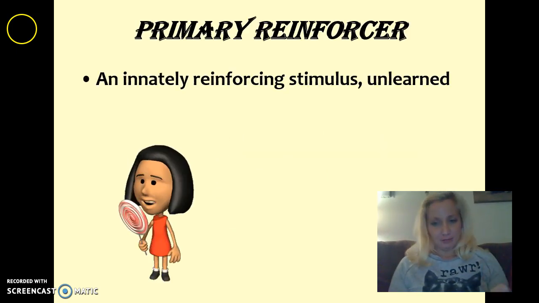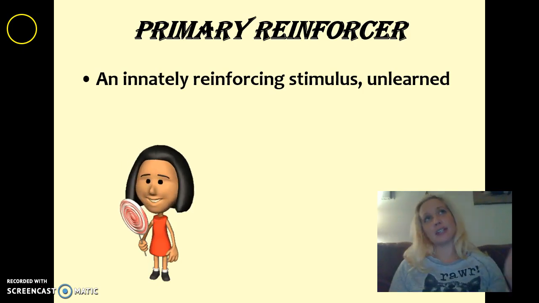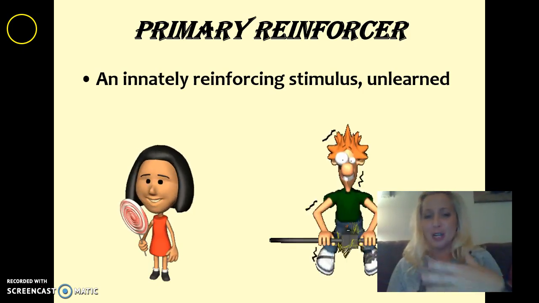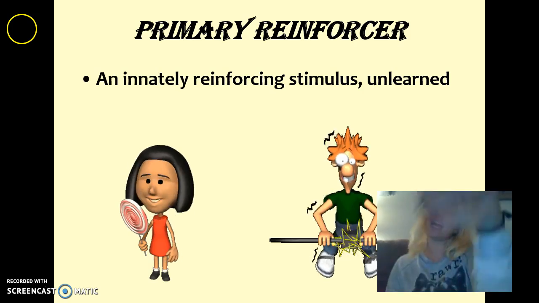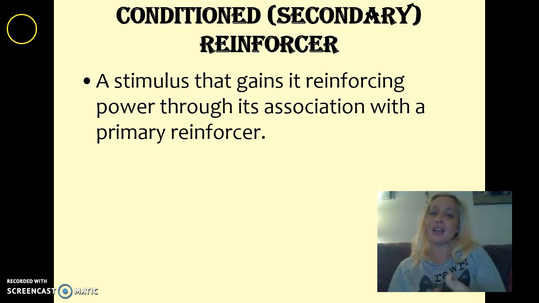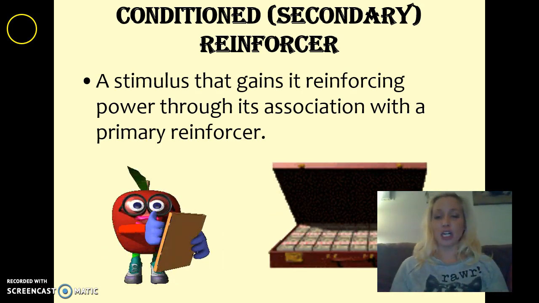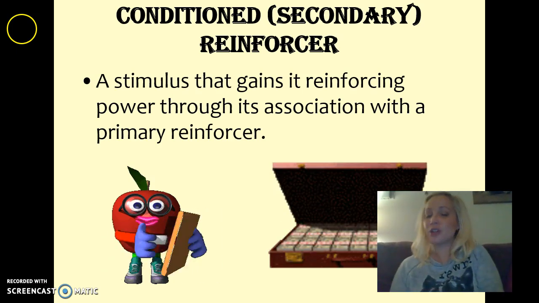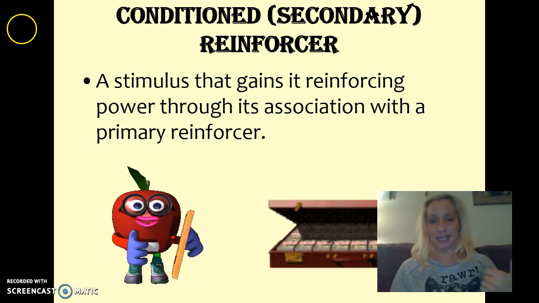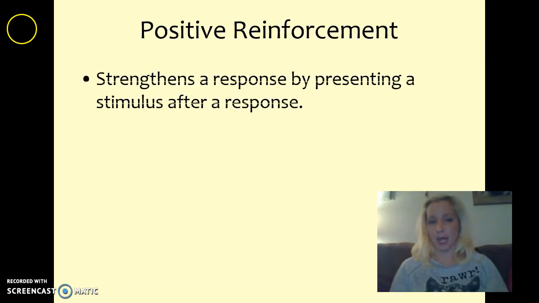But don't forget, there are primary reinforcers. Those are things that are innately reinforcing. We come out of the womb knowing that we like food, right? It fulfills a need in us. We know that if we touch something hot or something's going to give us an electric shock, we're going to have an automatic response that we don't have to learn. But a conditioned or secondary reinforcer is associated with a primary reinforcer. So we don't know that grades mean good things. We don't know that money means good things, right? But because we associate it as a secondary reinforcer with a primary reinforcer, it becomes reinforcing to us and can help strengthen a relationship, strengthen a behavior.